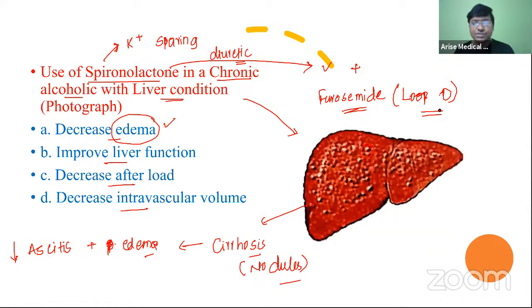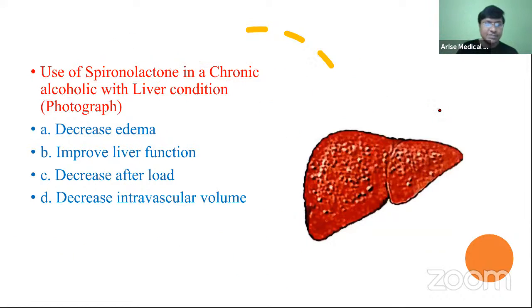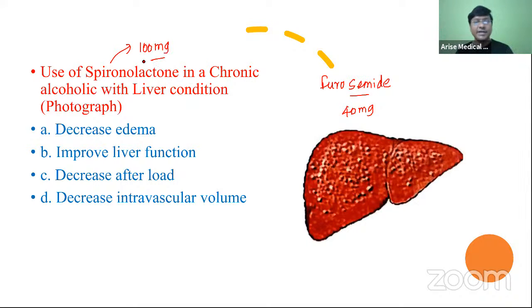And what is the dosage of your spironolactone as well as the furosemide? We start furosemide at a dosage of 40 milligrams, and spironolactone we start at a dosage of 100 milligrams. And what is the maximum dose? Furosemide, you can go up to 160 mg, and spironolactone you can go to almost a maximum of 400 mg per day.